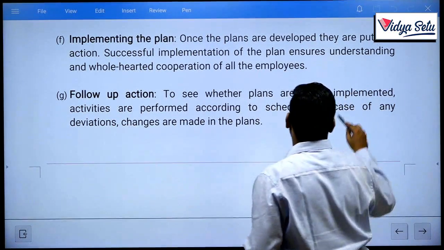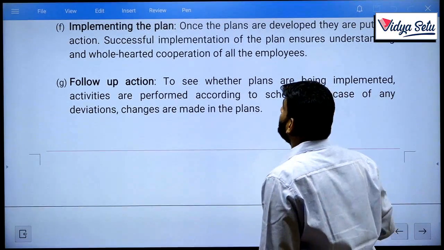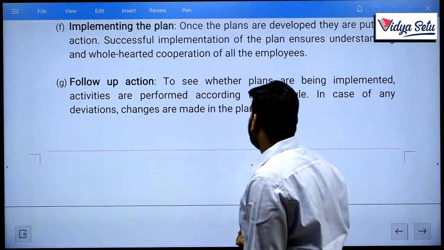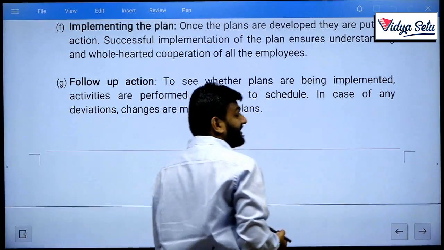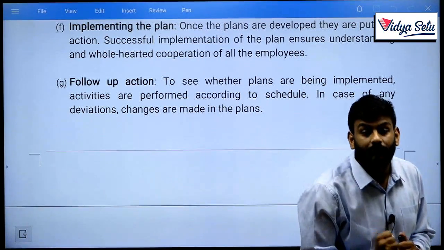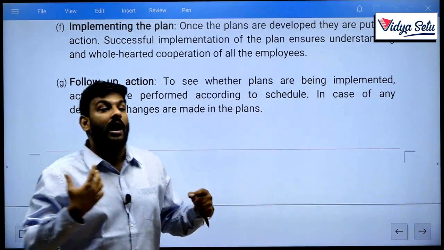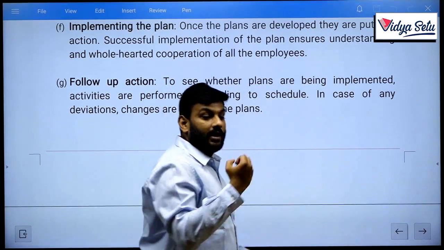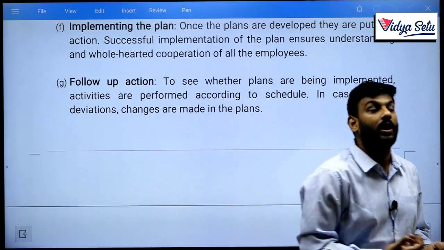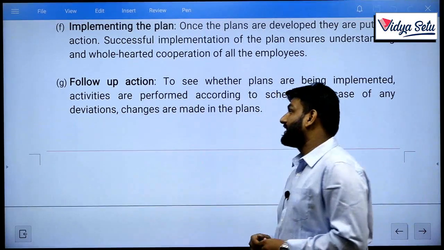Next, once the plans are developed, they are put into action. Successful implementation of the plan ensures understanding and wholehearted cooperation of all the employees. As in, each and every plan will succeed or achieve my targets only when it is implemented as and where I require, or as and when I say that my plan is followed as I suggested to the organization. Clear?